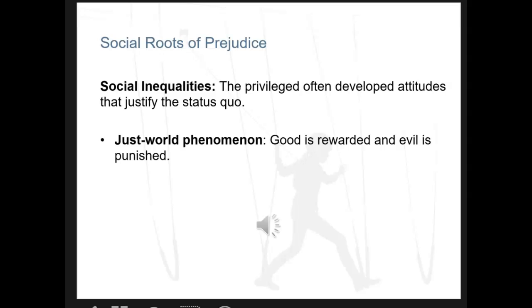The just world phenomenon feeds into this. The just world phenomenon is the belief that good is always rewarded and evil is always punished. The problem with the just world phenomenon, or believing that, is that oftentimes it leads to victim blaming. So if someone is the victim of a crime, you believe that they must have done something to deserve being victimized. And that can lead to unfairly categorizing someone as a bad person when they were actually the victim of a crime.